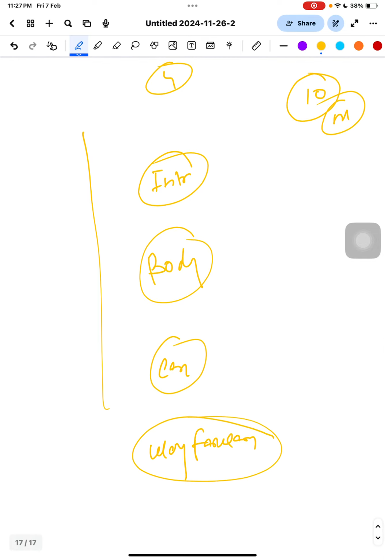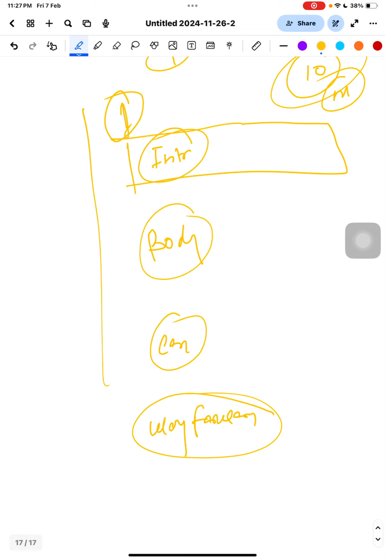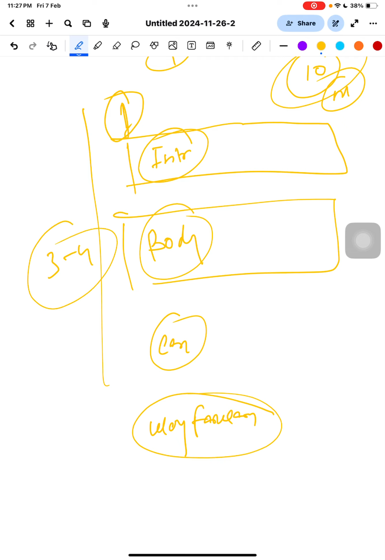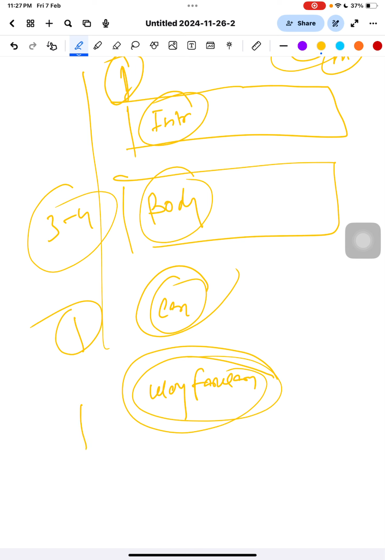If there is a question of 10 markers and I'm checking the answer, and the person has written a good intro, I will give him or her 1 mark, because the question is defined of particular components. If the body part is satisfactory, I will give 3 to 4 marks maximum. Then conclusion, 1 mark if it is good. And if he has written the way forward also, then he will get 1 mark extra.